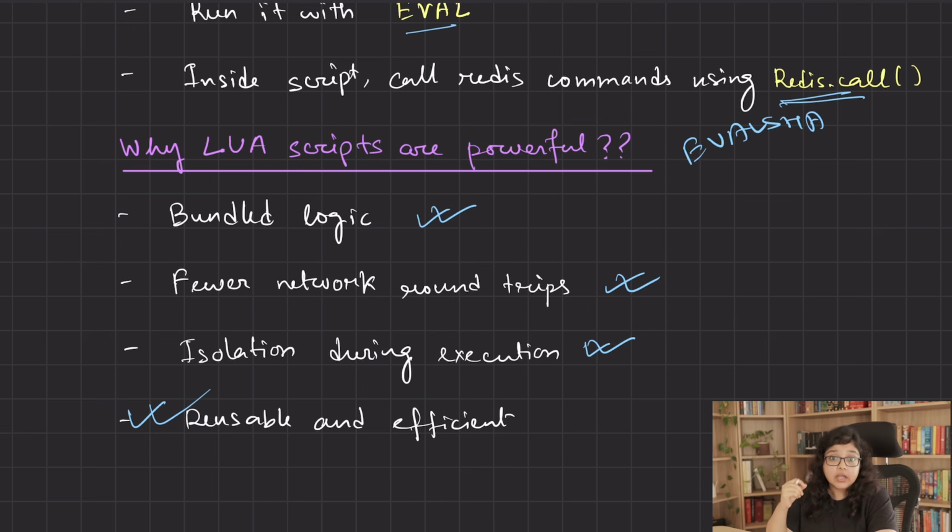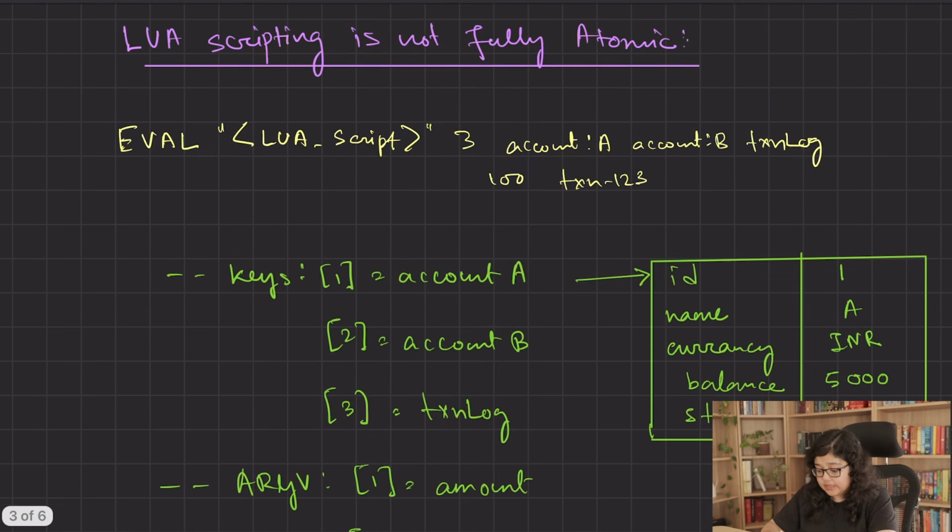But here's the catch. Isolation is not the same as atomicity. And if anything fails inside your Lua script, you might end up with partial updates as Redis won't roll back the changes. Now let's walk through one example where this problem actually matters, a money transfer. So we will walk through a sample Lua script which is supposed to do three things: debiting account A, crediting account B, and logging the transaction. It seems like a single atomic flow. Let's walk through the code to understand what actually happens.